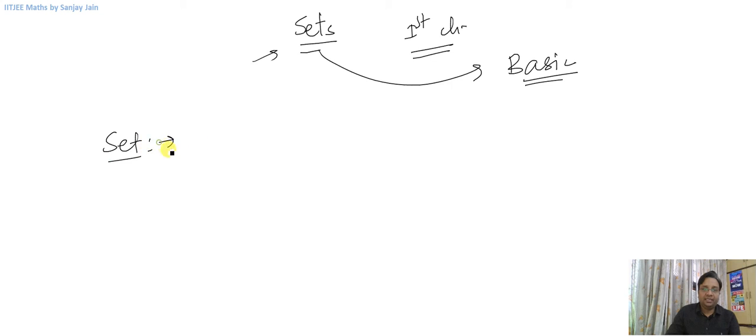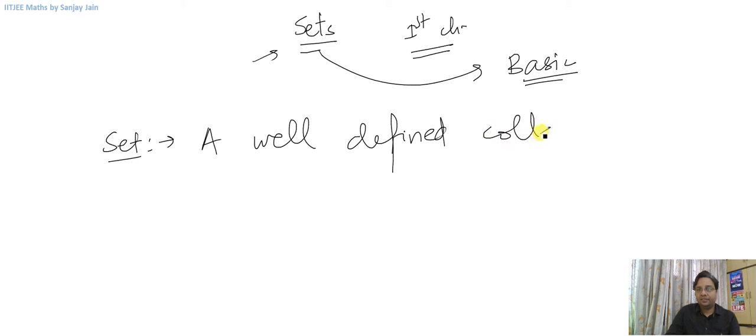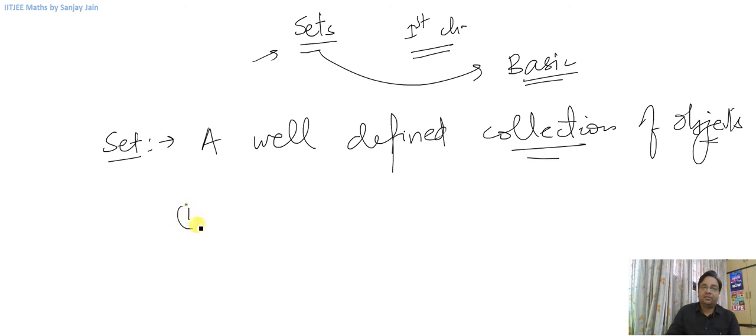Set is basically a well-defined collection of objects. Now there can be various collections, right? Like a collection of rivers flowing through India, and then there can be a collection of dangerous animals, right?